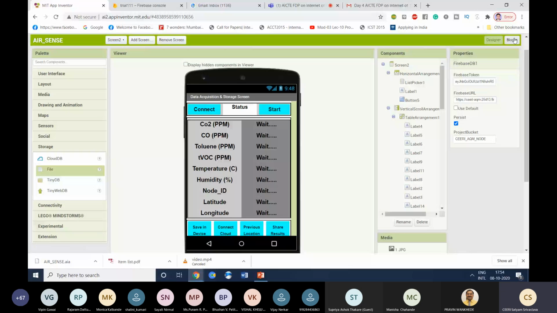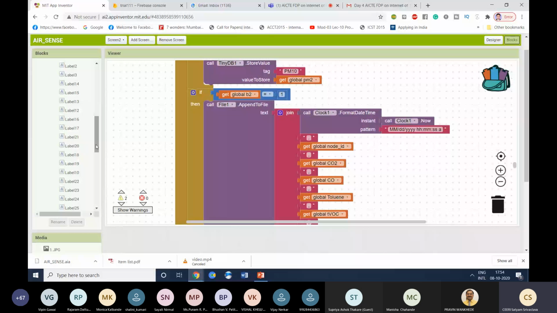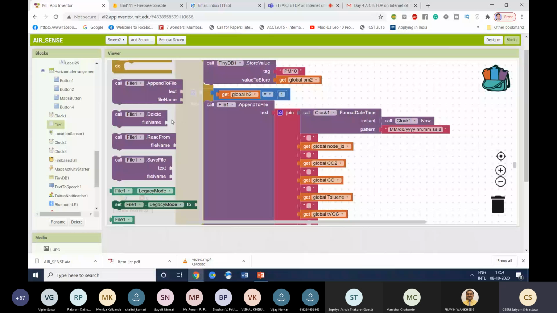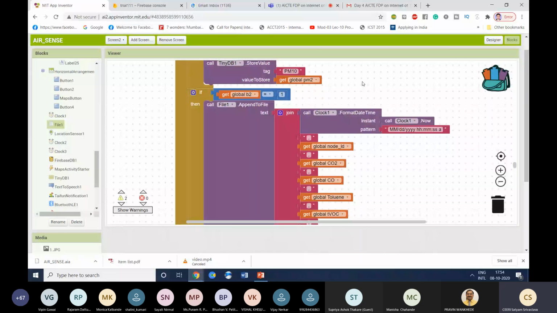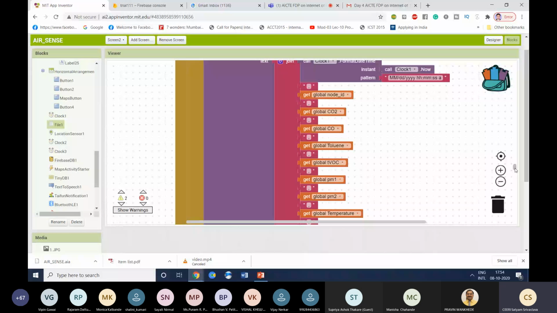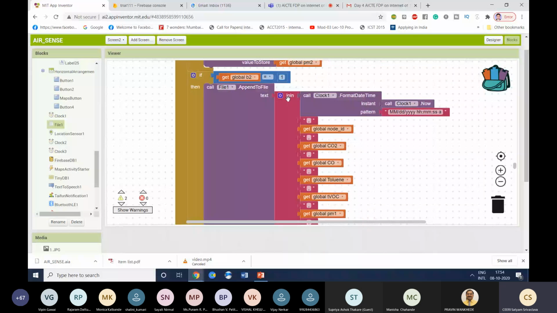It's very easy. It is File1, and you can simply write append text, read text, anything. Using this only I have implemented it. Here you can see File1 append text. The text should have the date-time first, then all the parameters with some separator.